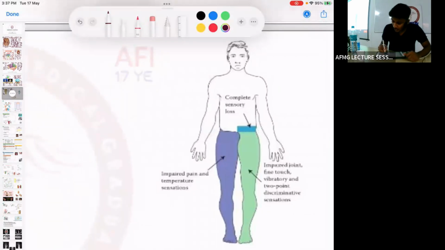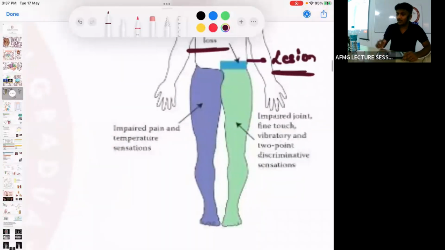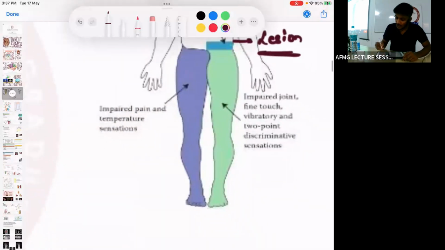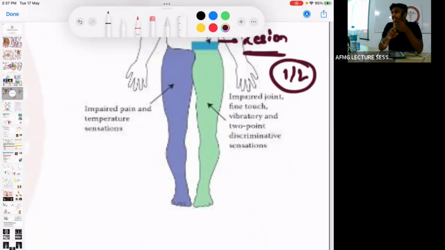If there is a lesion in the spinal cord, okay, for example, there is a lesion in the spinal cord at this level, okay, so at the level of lesion, there is complete sensory loss. Below the level of lesion, ठीक है? Below the level of lesion, on the ipsilateral side there would be loss of joint position, fine touch, vibration, 2-point discrimination.